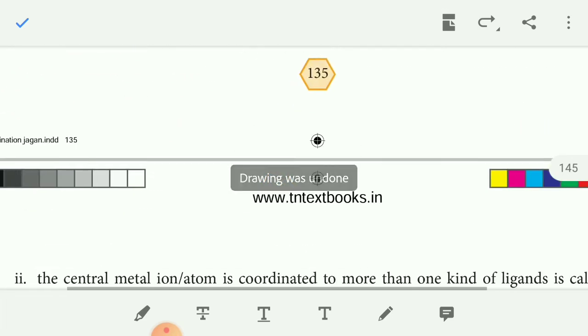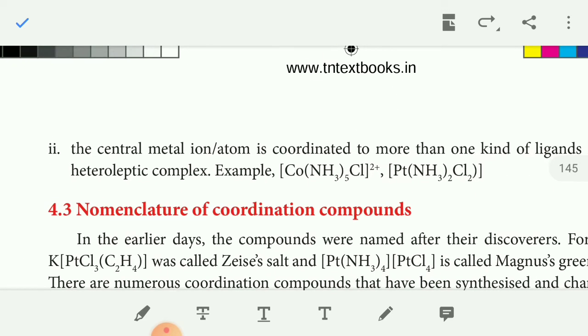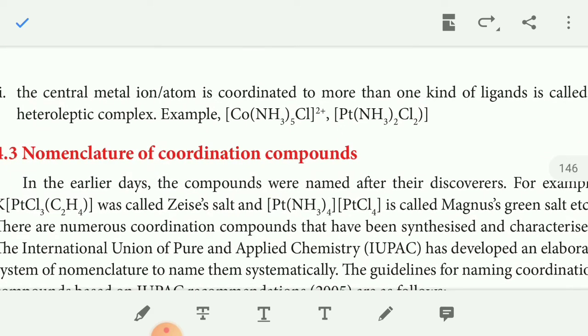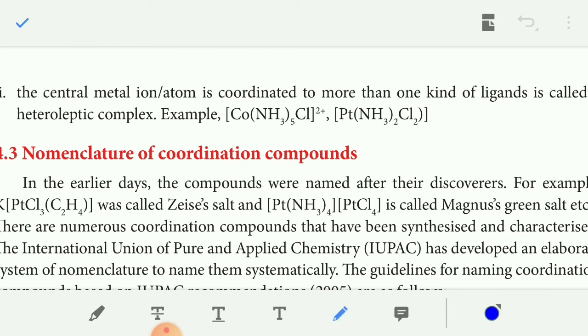If the central metal atom is coordinated to more than one kind of ligand, it is called heteroleptic. That means two or more different ligands. For example, [Co(NH3)5Cl], two different ligands, so it is a heteroleptic complex. Second, [Pt(NH3)2Cl2], here NH3 and Cl, two different kinds of ligand. So heteroleptic means more than one kind of ligand, and the same kind of ligand is called homoleptic.